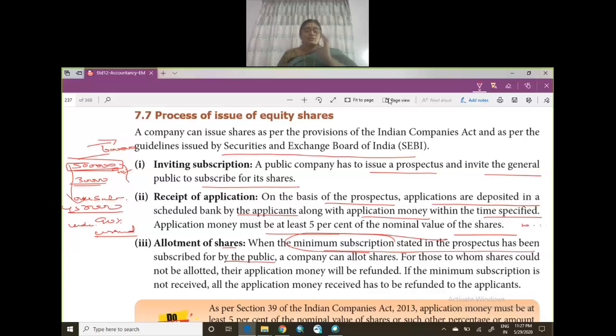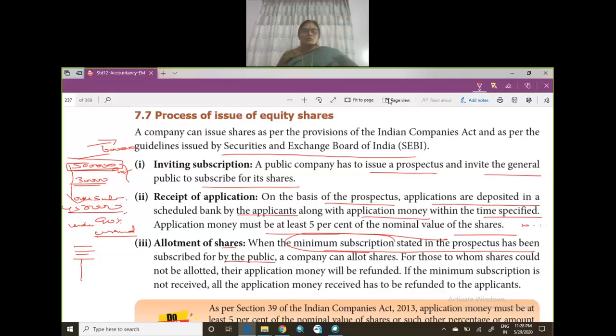What are the journal entries you are going to pass when you forfeit the shares? When the company is calling for the call money, and if you do not pay the call money, then the company can forfeit. Forfeit means it can take back the shares and then reissue to another member. When you are reissuing it, you can issue it at discount. So how are you going to maintain journals for all this, and how to maintain a ledger account? You're going to learn in detail as we proceed.